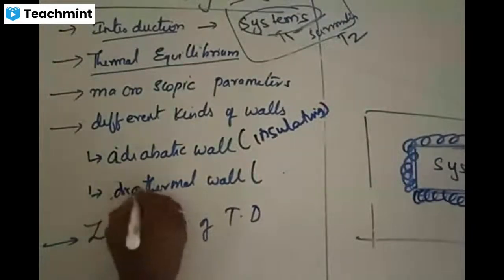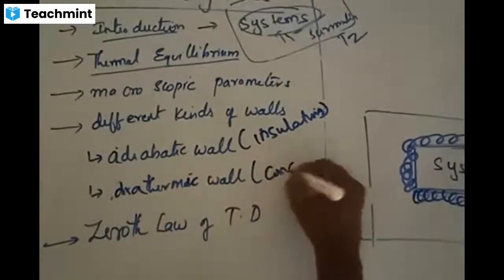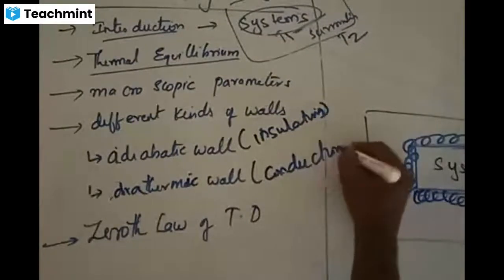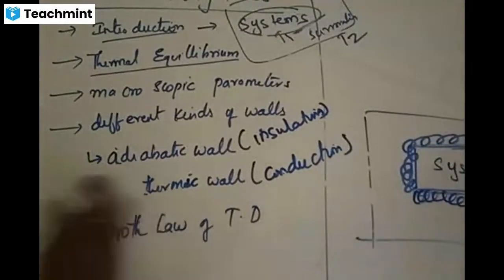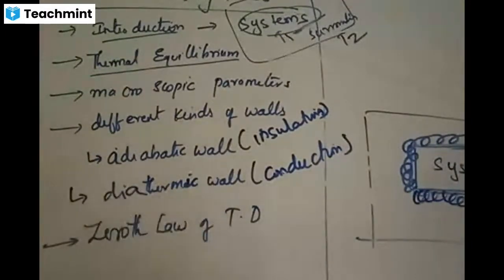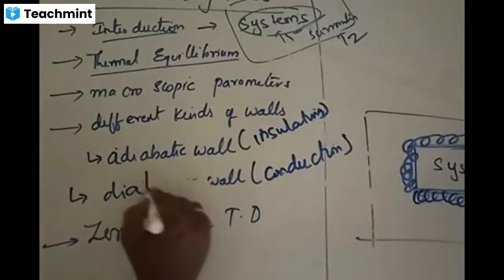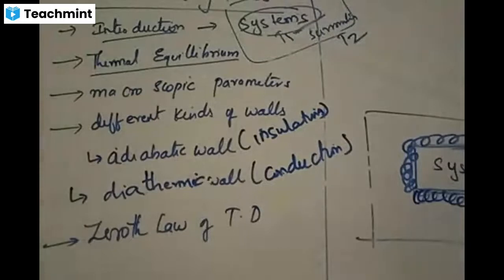What are the two kinds of walls we have? Hope this writing is clear. Diathermic, D-I-A-T-H-E-R-M-I-C. Diathermic wall. Is that clear?